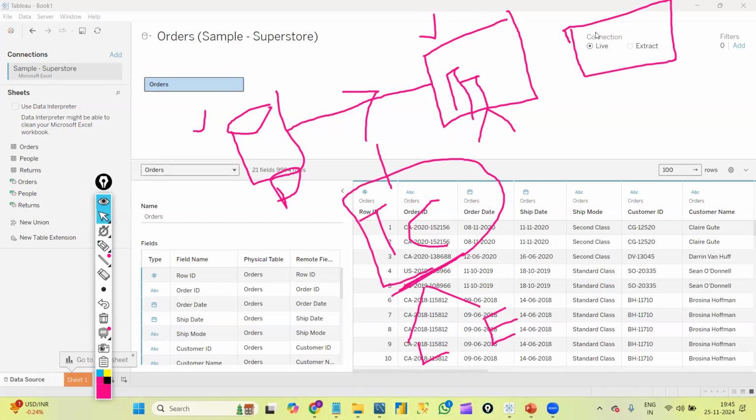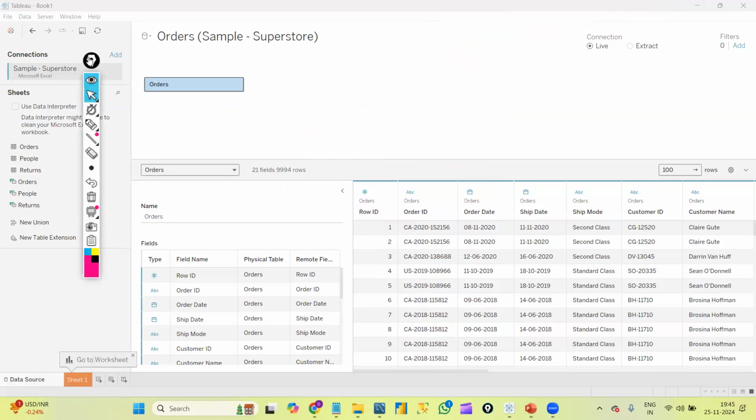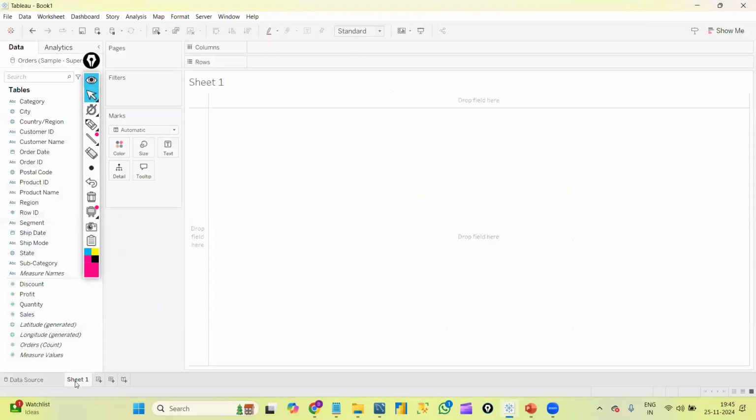By default we will be on the live connection only. In some cases we will use extract connection. In which scenarios we will use it and why, we will discuss everything in detail going forward. For now I'll leave it in the live connection itself, and let's create our first graph. To create our first graph, we need to go to sheet 1.